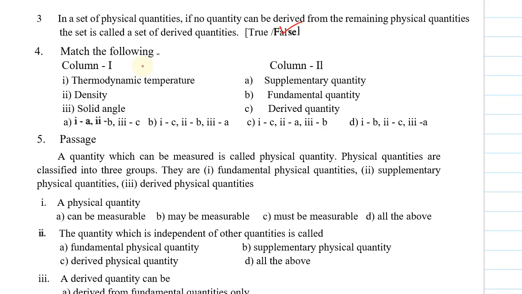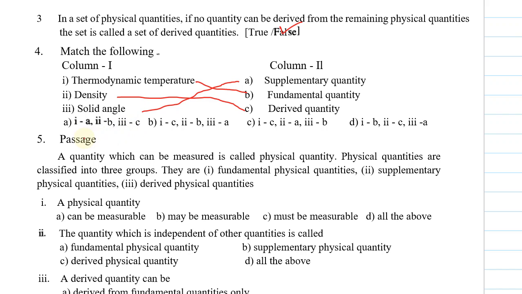Let's see the fourth question, match the following. Let's see which option is correct out of the given options. Column 1: first is thermodynamic temperature, second is density, third is solid angle. Column 2: option A is supplementary quantity, B is fundamental quantity, C is derived quantity. So thermodynamic temperature is a fundamental quantity. Density is a derived quantity. And solid angle is a supplementary quantity. So which option has this pattern of matching?